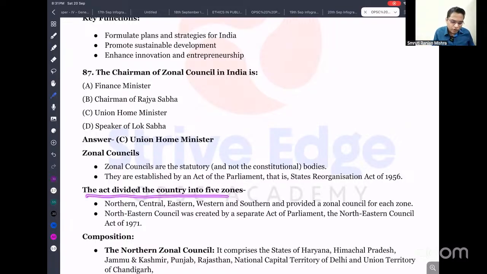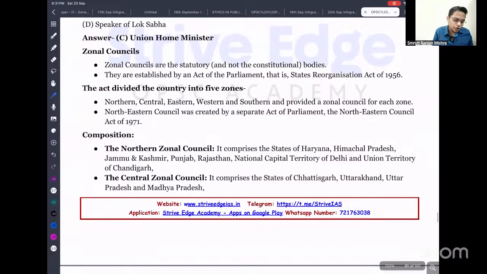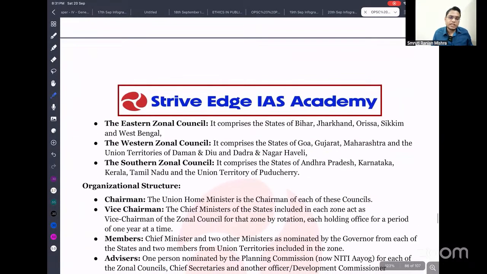The Act divides the country into 5 zones: northern, central, eastern, western and southern, and provides a zonal council for each zone. The Northeastern Council was created by a separate Act of Parliament, called the Northeastern Council Act 1971. For composition, you can see the different states under the north. Just read it, this can be a good question.